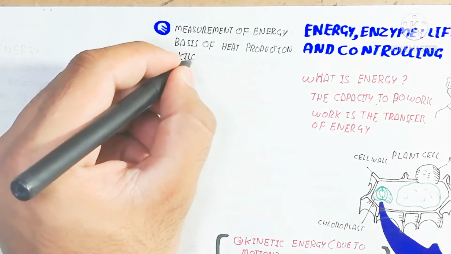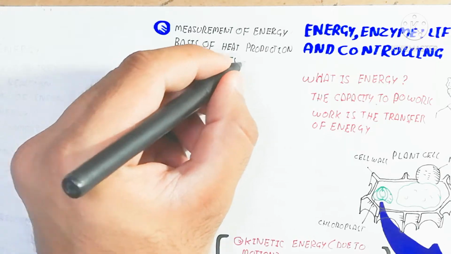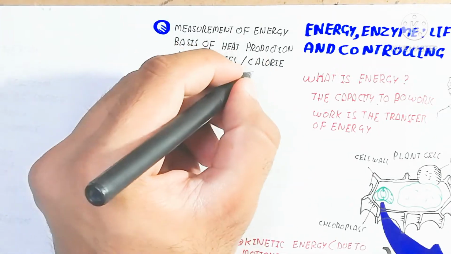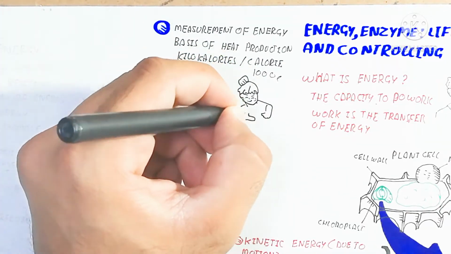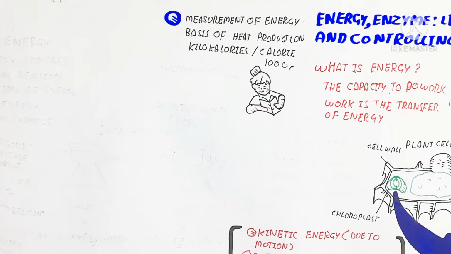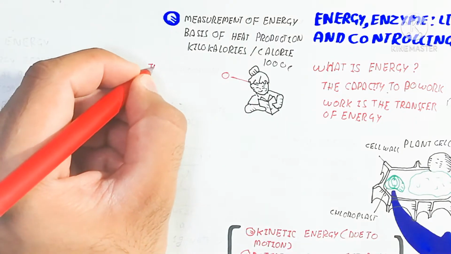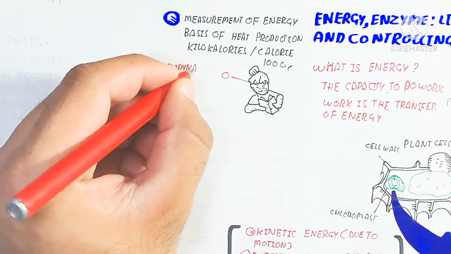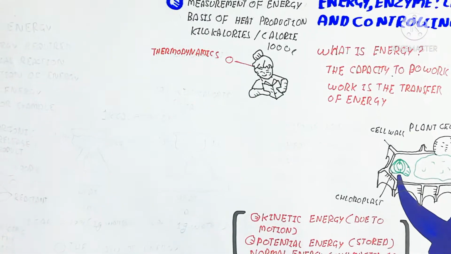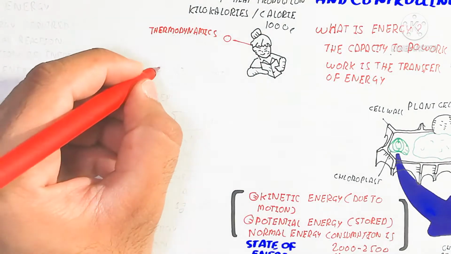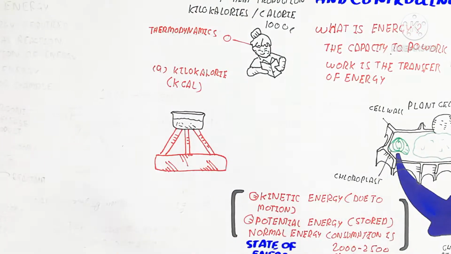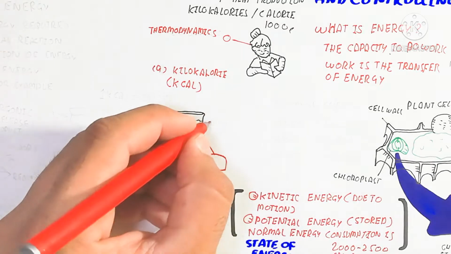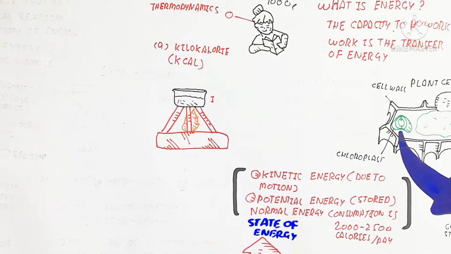The study of energy relationships is known as thermodynamics. So we are studying thermodynamics, the conversion of energy from one form to another. We will also discuss the laws of thermodynamics. First of all, we should understand the calorie. What is a calorie and how is it produced? First of all, I am drawing the experiment to understand this as well.